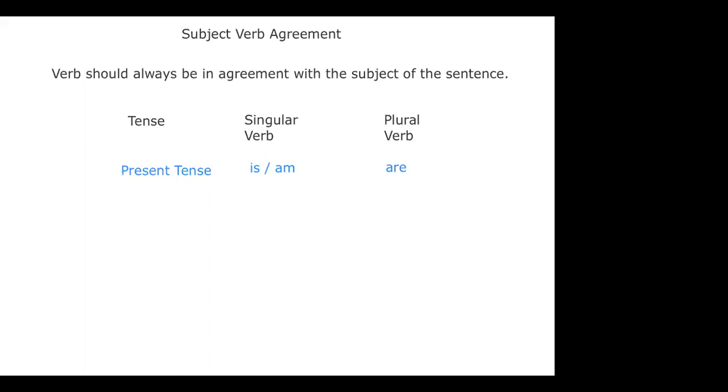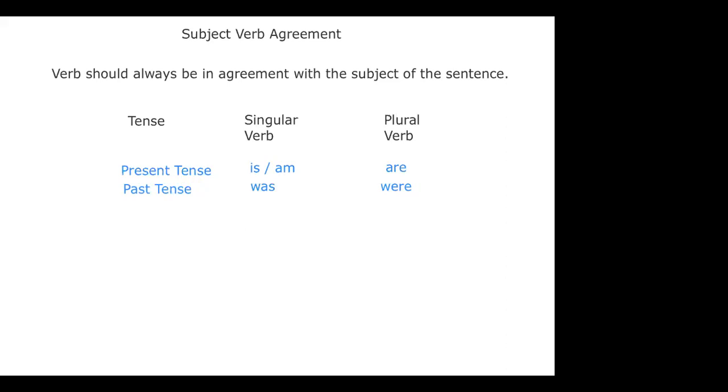Clear? Suppose there is a past tense. The sentence is in past tense. Here, what can I use? For singular, was. Very good. Can I use anything else? No, I cannot use anything else. For plural, I would use were. Very good. Were.